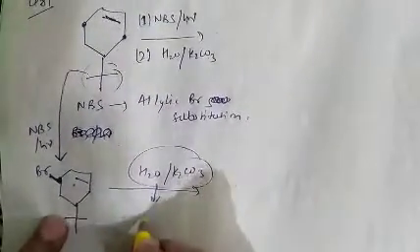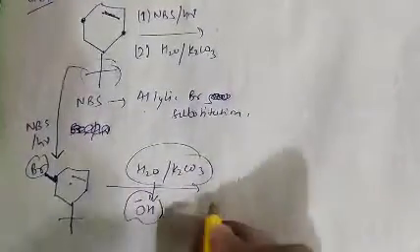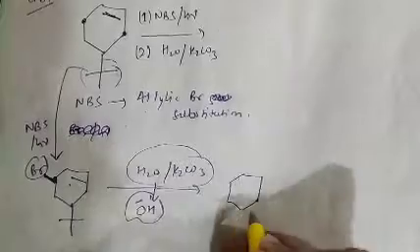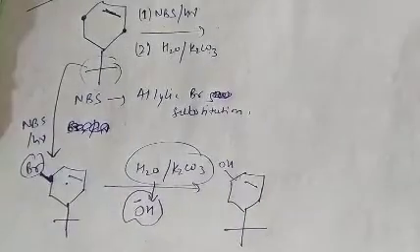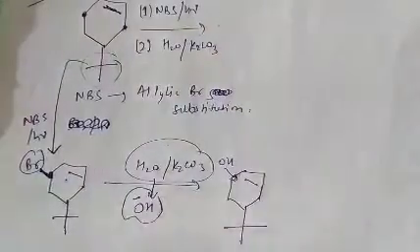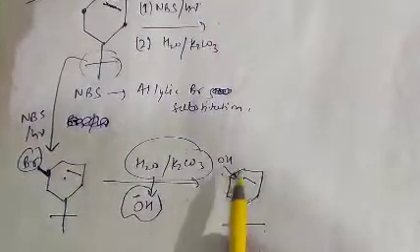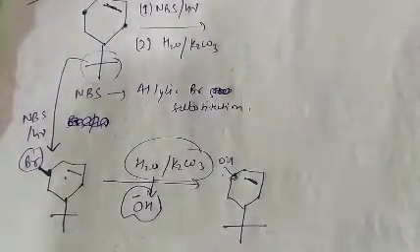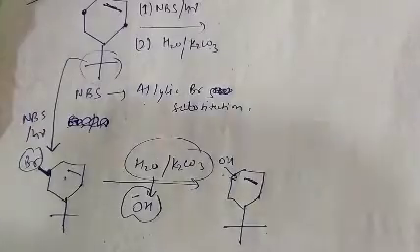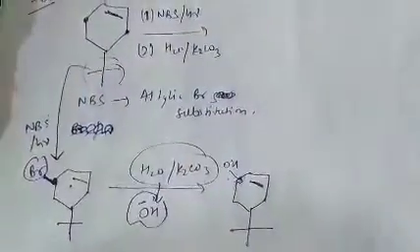Now this reagent will generate a basic medium, meaning OH minus. So Br minus will be replaced by OH minus here. So the compound formed is present in option D: third position OH, then single bond, and then pi bond. So question number 81, option D is correct.